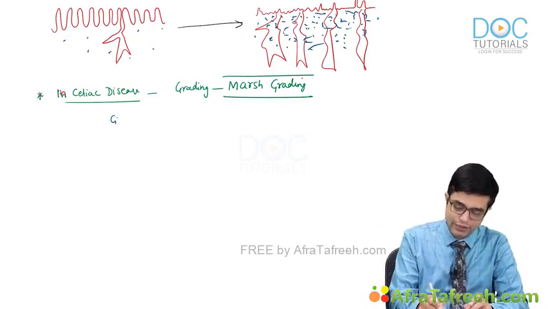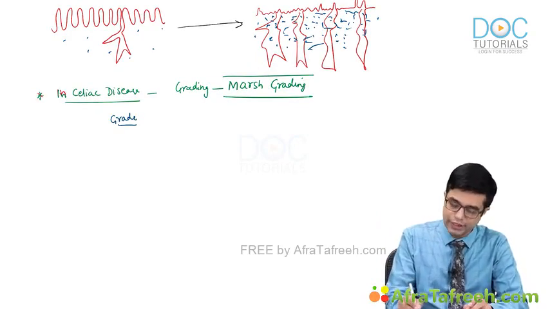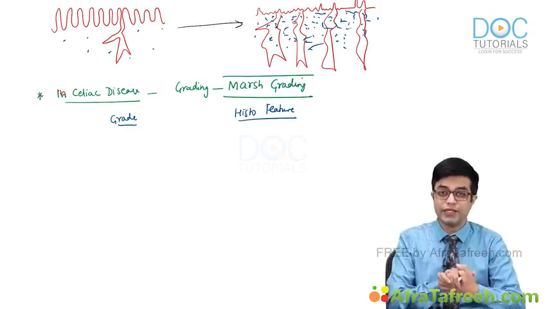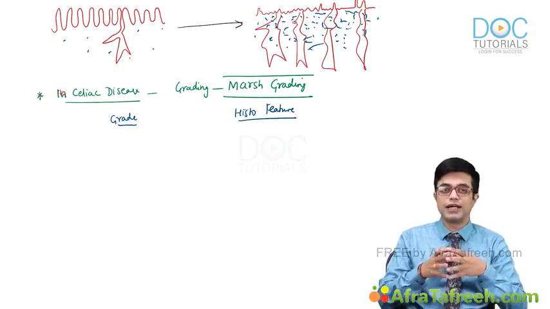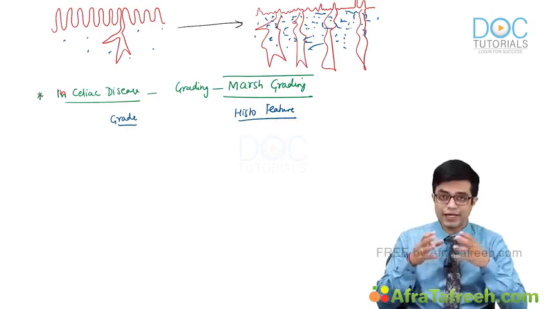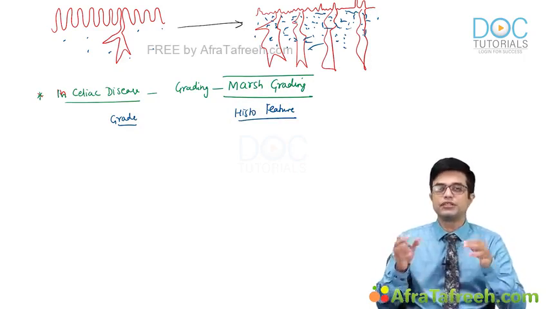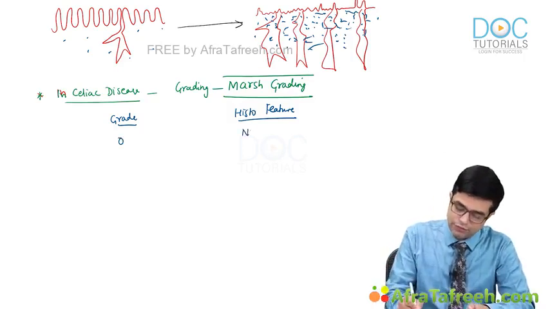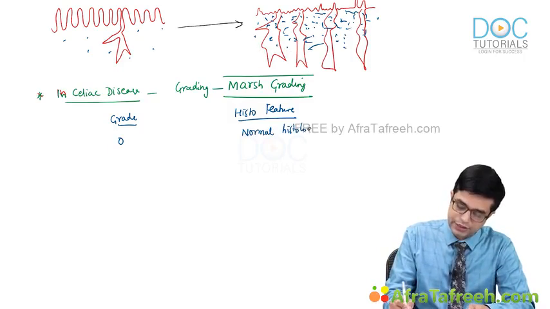On one side you would write the Marsh grade, on the other side you would write the histological feature. These are important things. You will not find them easily given in OP-GHI. They are a part of the standard management, and in an integrated clinical question there is a good likelihood of being asked in the exam. So grade 0 is a normal histology. So no celiac disease is present, right?